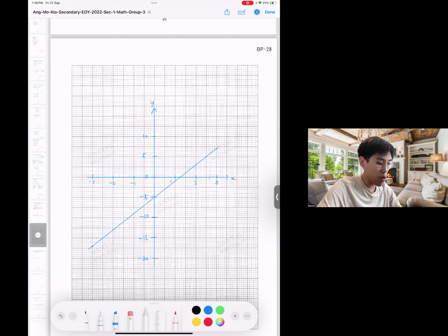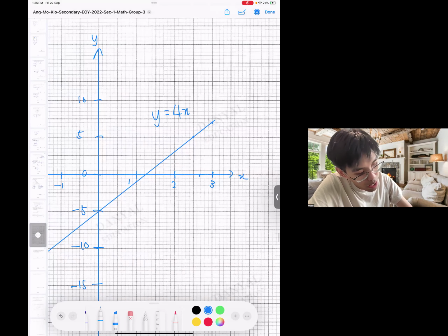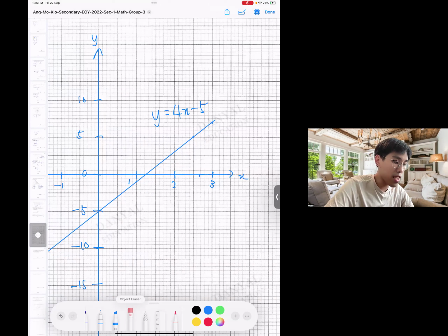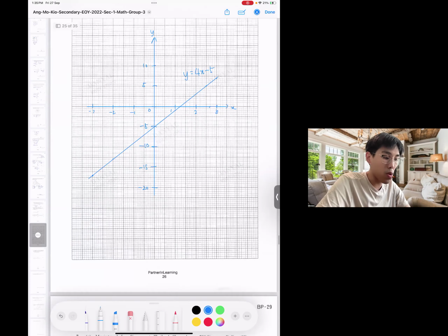All right. At the same time, we also need to label our graph. So y equals 4x minus 5. Ensure that everything is there. Your xy is there. Your origins are there. Your points are there. So this is good to go.